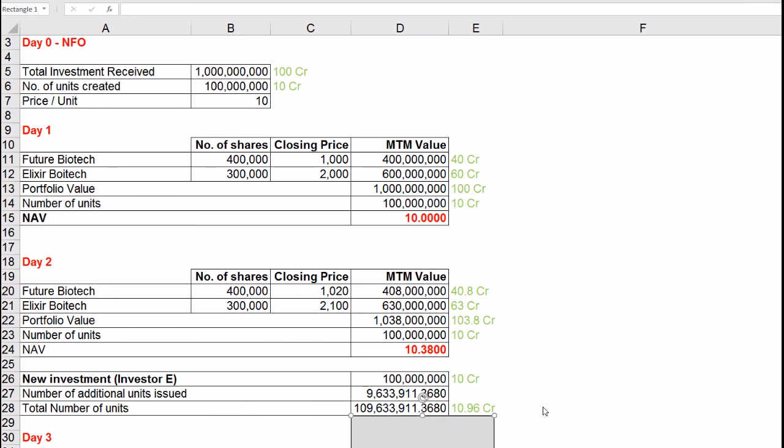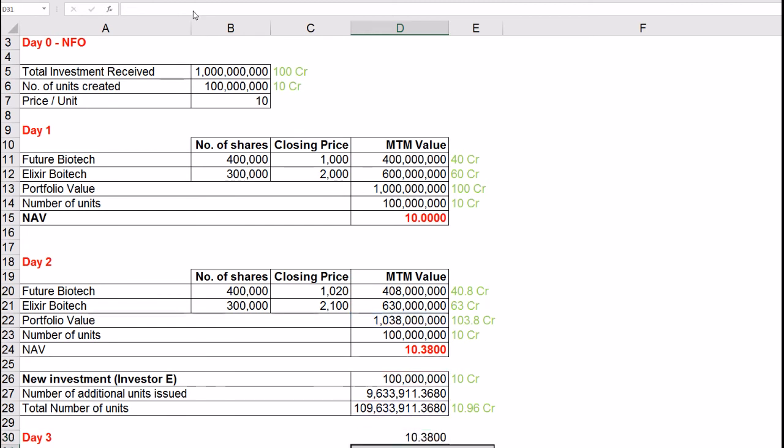Fund's portfolio will have 103.8 crore in form of shares and 10 crore in form of cash. Total value will be 113.80. If you divide this number by the total number of units, it will be equal to 10.38.